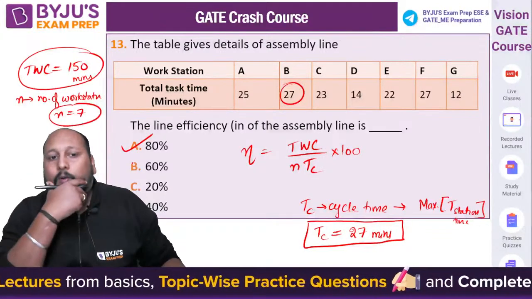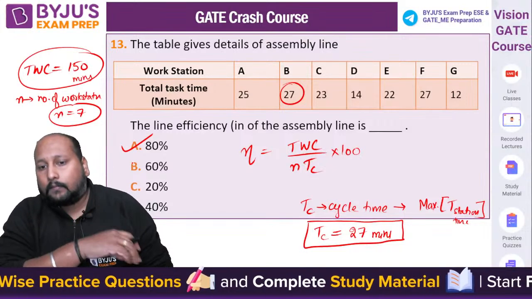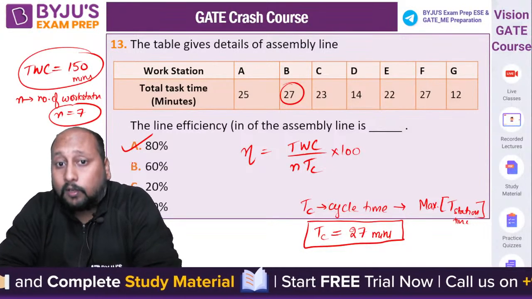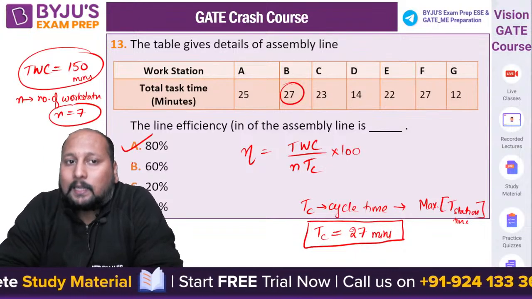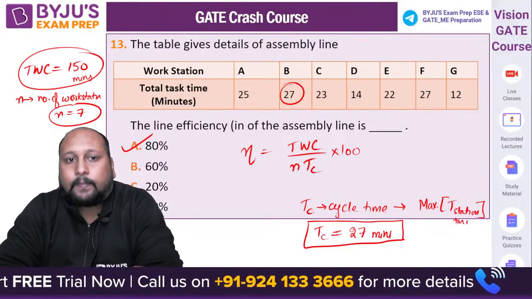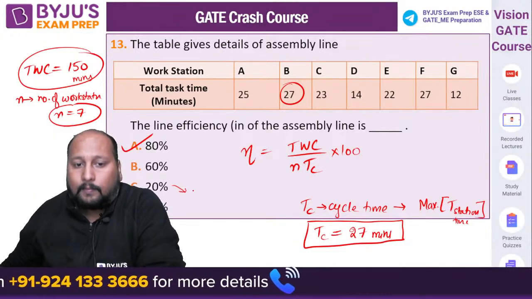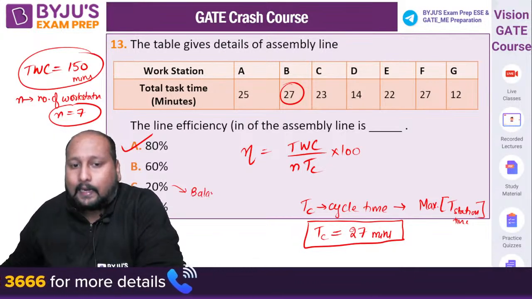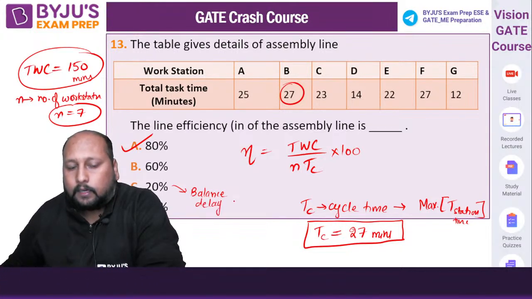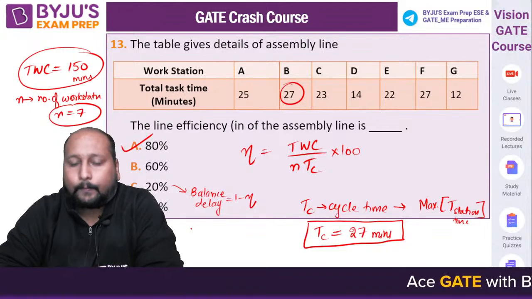Now, if they are asking what the balance delay is, can you tell me what the balance delay will be for this assembly line? Balance delay is nothing but 1 minus line efficiency, that is 20%. 20% will be the balance delay, right? That is equal to 1 minus efficiency, 20%. Clear?